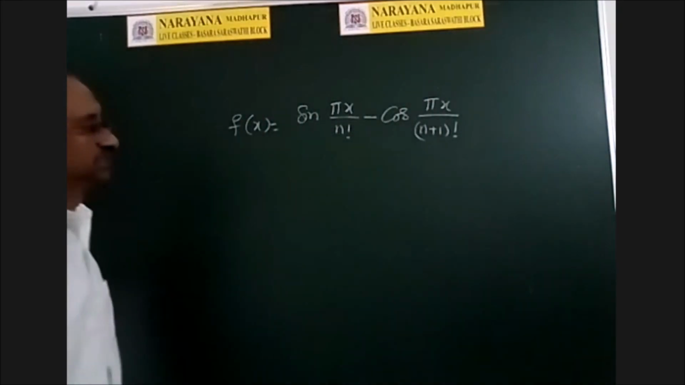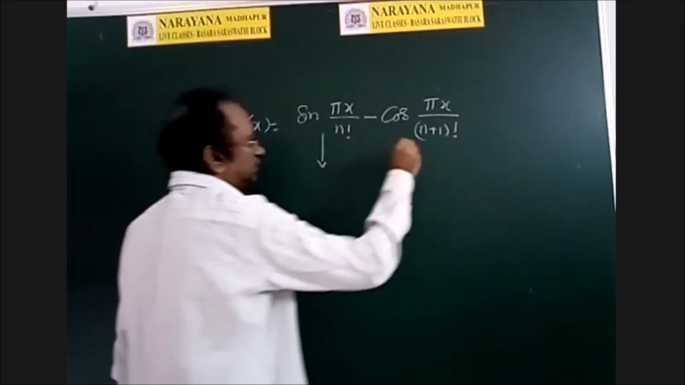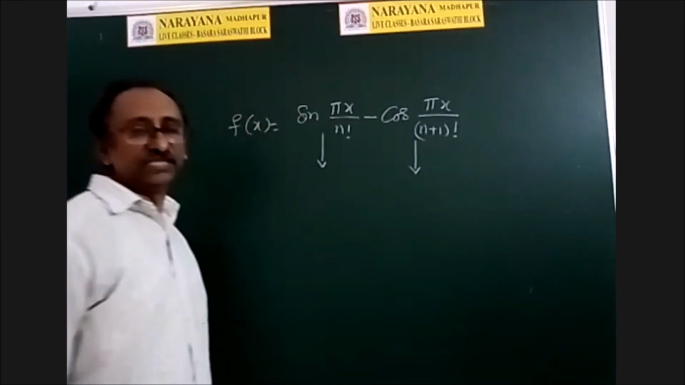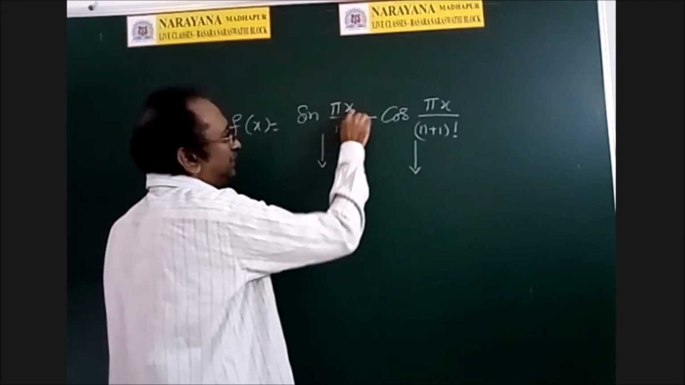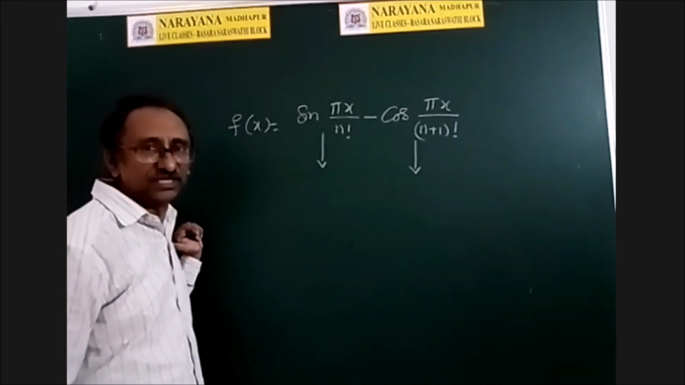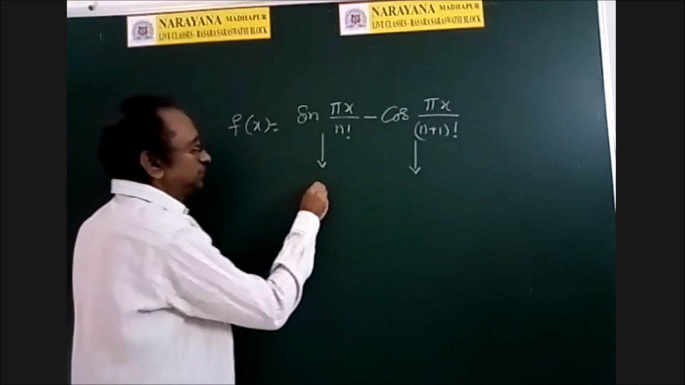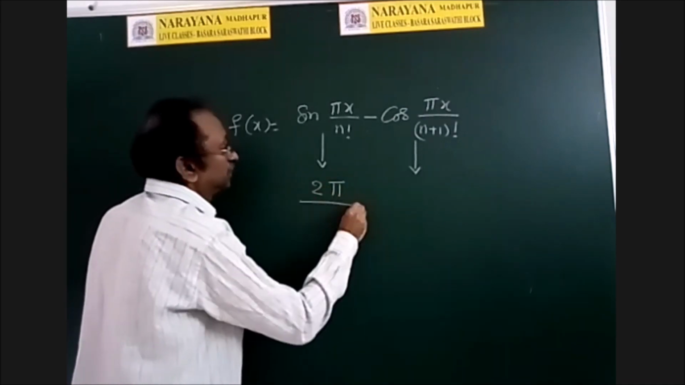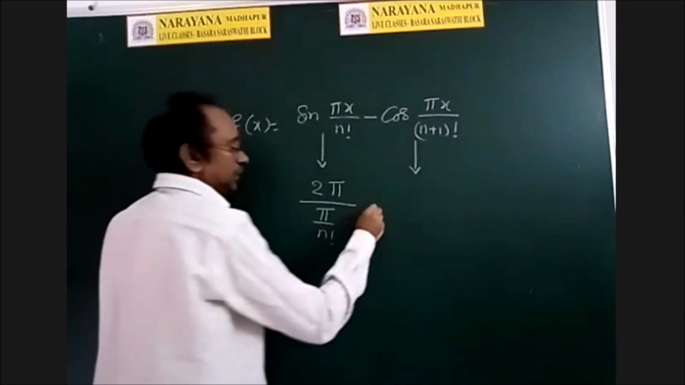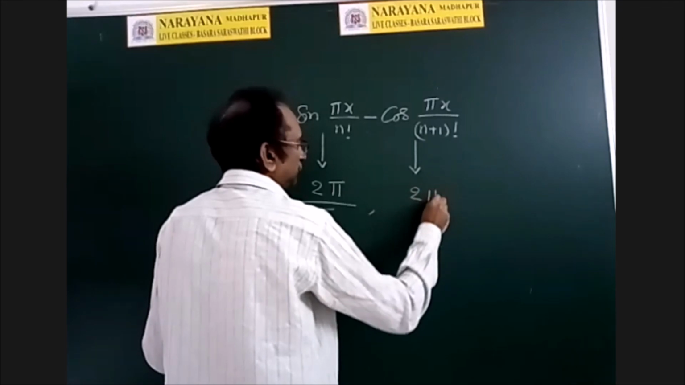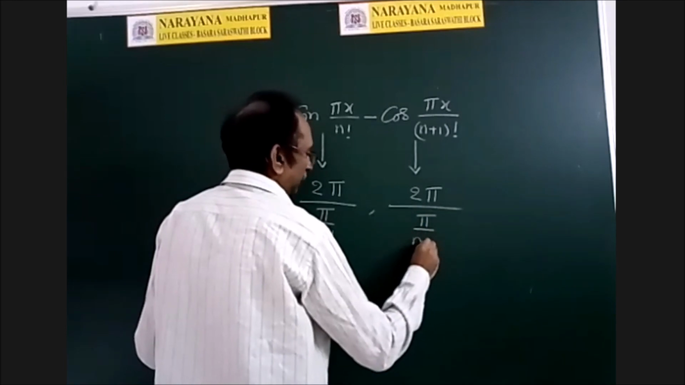So what is the period of this? So actually no simplification exists. So what you should do is find the period of this, find the period of this, and find the LCM of those two periods. What is the period of this? It is of the form sin kx. What is period of sin x? 2 pi. What is period of sin ax? 2 pi by a. Therefore its period is 2 pi by the coefficient of x, pi by n factorial. Cos period is 2 pi, so 2 pi by the coefficient, pi by n plus 1 factorial.